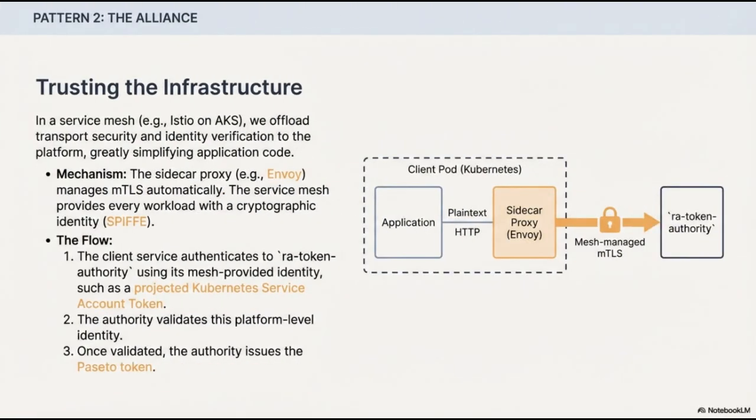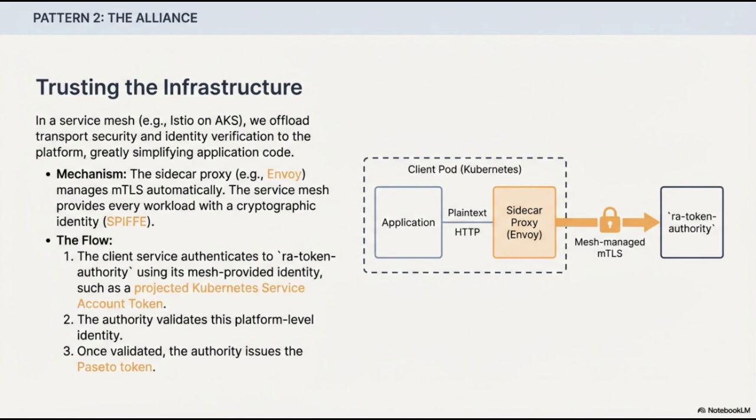In this second pattern, titled The Alliance, we focus on the concept of trusting the infrastructure. By utilizing a service mesh, such as Istio on AKS, we can offload transport security and identity verification to the platform itself. This allows developers to greatly simplify their application code by removing these complex requirements. The core mechanism involves a sidecar proxy, such as Envoy, which manages mutual TLS automatically. Through this mesh, every workload is assigned a cryptographic identity based on the SPIFFE standard.